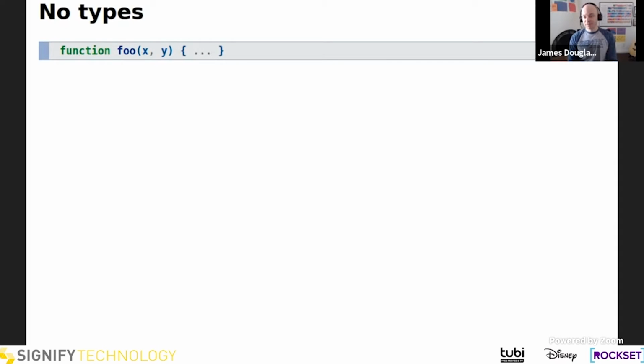All right, so going back to this JavaScript code, we said we know that this is a function, and that's pretty much all we know. We don't know if foo takes any arguments. It looks like it does, but it might ignore them. We don't know the types of those arguments. Are they strings or numbers or something else? We don't know what foo returns, if anything, or what its type is. So the surface area for testing this function is enormous without knowing more about the implementation.